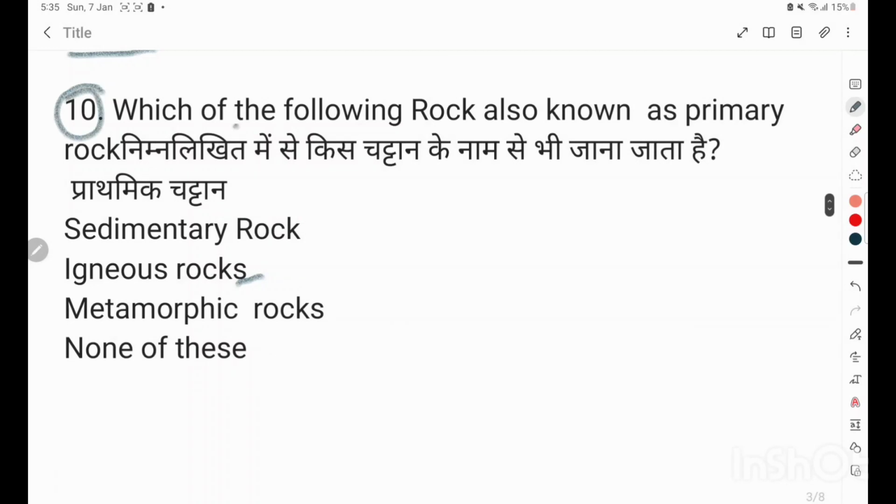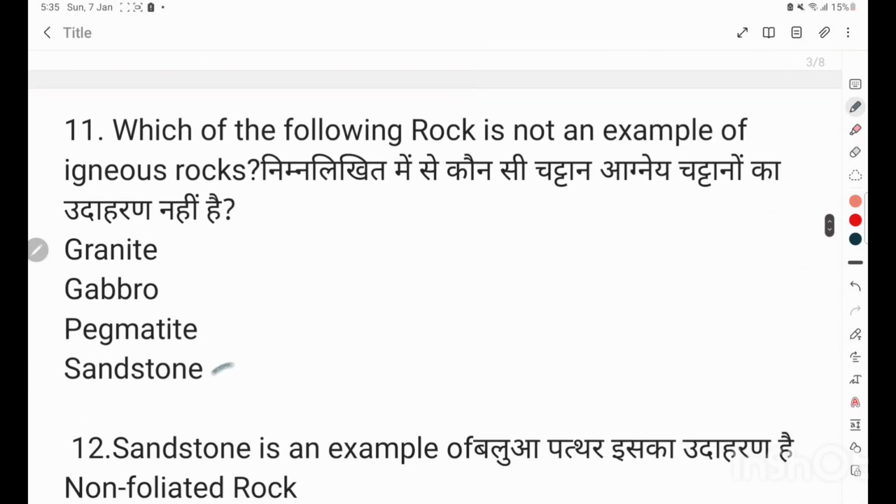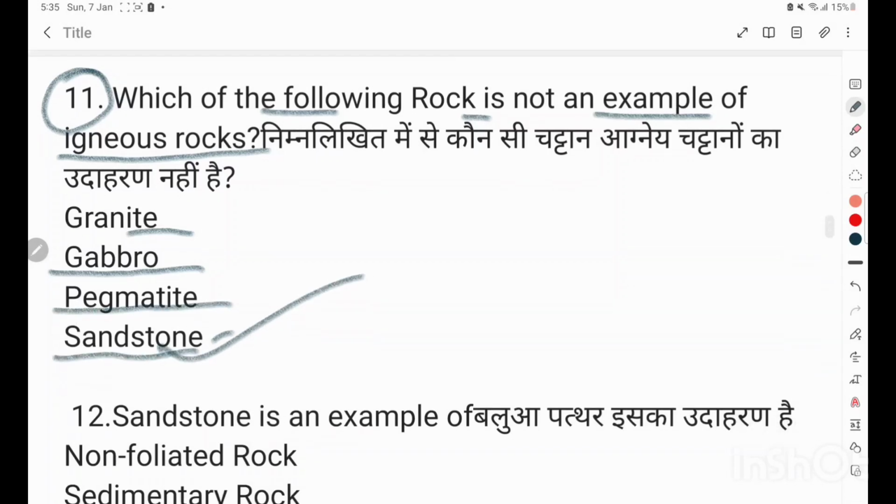Question number 10. Which of the following rocks is also known as primary rock? Sedimentary, igneous rock, metamorphic, none of these. Correct answer is metamorphic. Sorry, the correct answer is igneous rock. Question number 11. Which of the following rocks is not an example of igneous rock? Granite, gabbro, pegmatite, sandstone. Correct answer is sandstone.